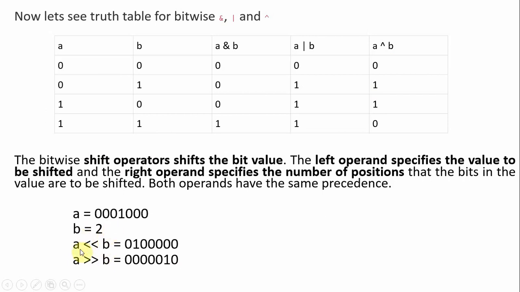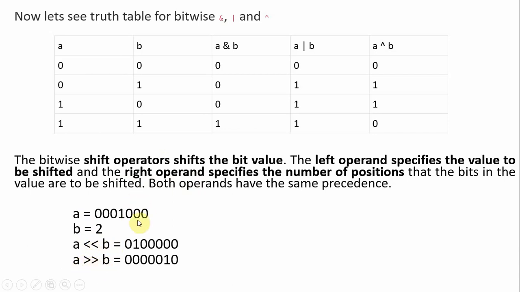The left operand specifies the value to be shifted, and B, the right operand, specifies the number of positions to be shifted. If it is a left shift, we shift the positions to the left. If it is a right shift, we shift the positions to the right.